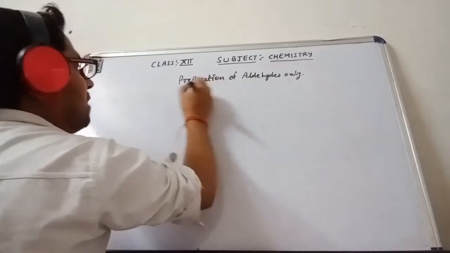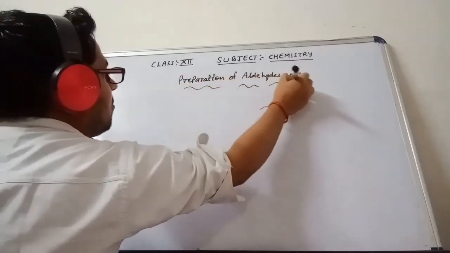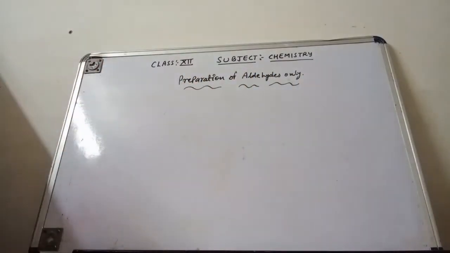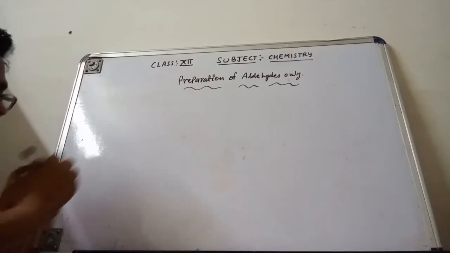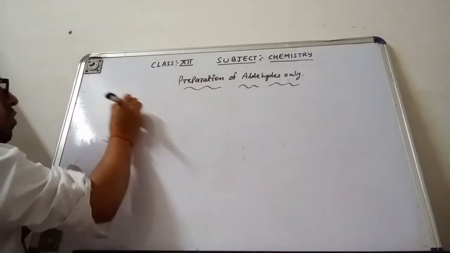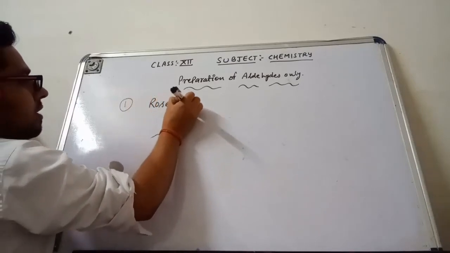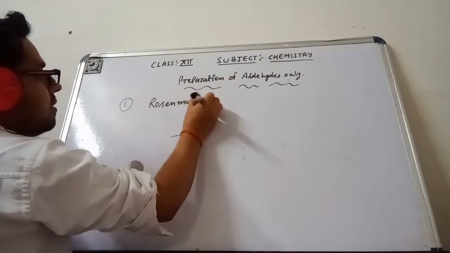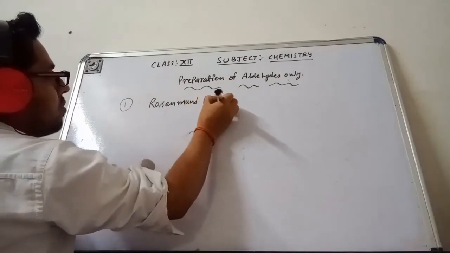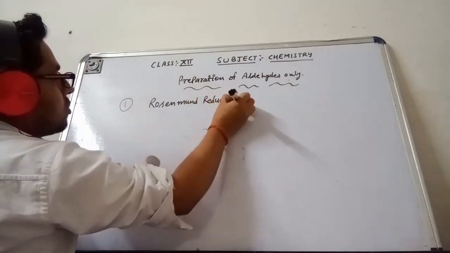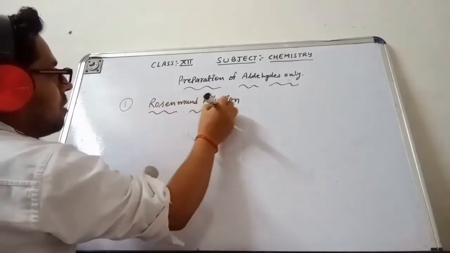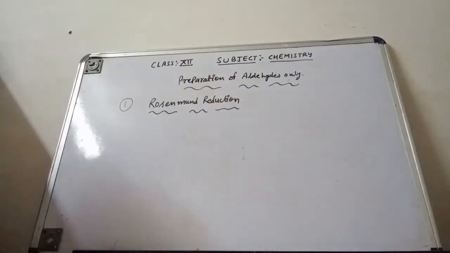That means here we will discuss the methods in which we are able to make only aldehydes, nothing more. The first method is the Rosenmund reduction. This also comes in exams as a naming reaction.